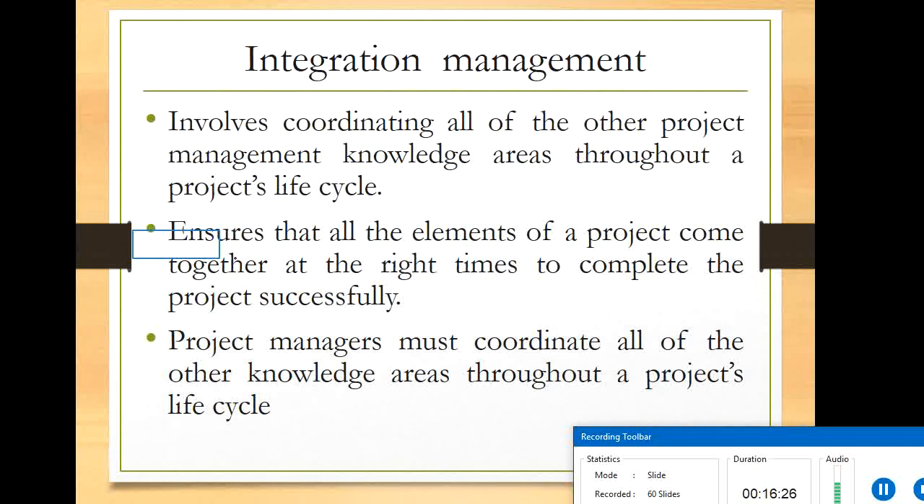So integration means combining various required parts to make a finished product, like a car. Directly you cannot feed the material and get a car from the machine. No, you will be procuring various inputs and assembling them, and making a car. So this is what is normally called integration management, where you integrate all the parts in a proper way to make a finished product successfully, which involves coordinating all of the other project management knowledge areas throughout a project's life cycle.